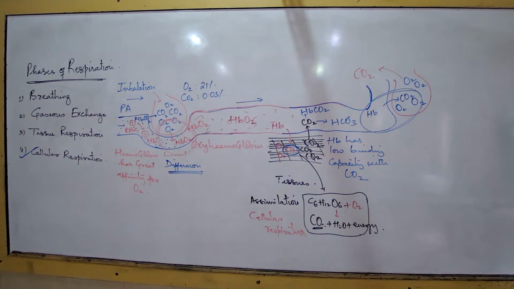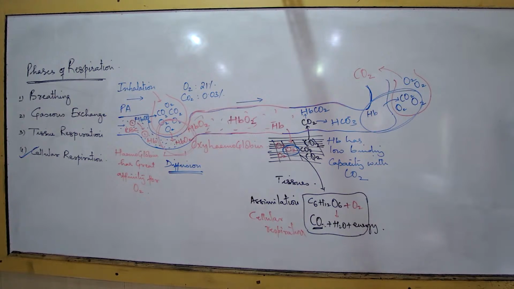Respiratory pigment of the blood, that is hemoglobin, binds with oxygen, forming a temporary compound, oxyhemoglobin.